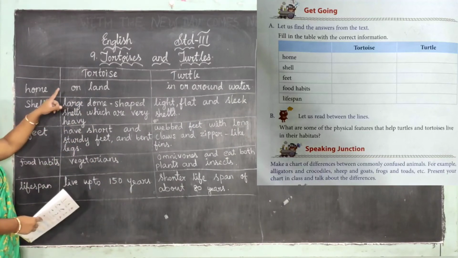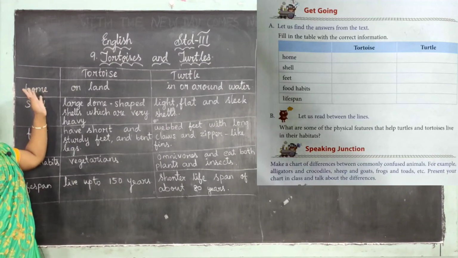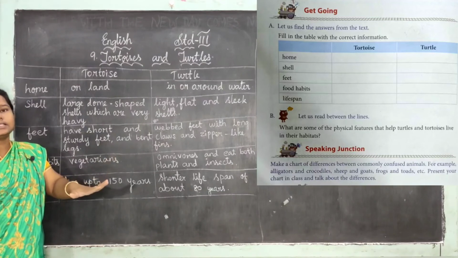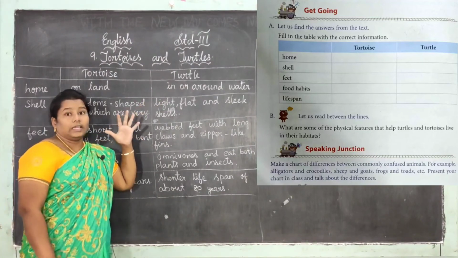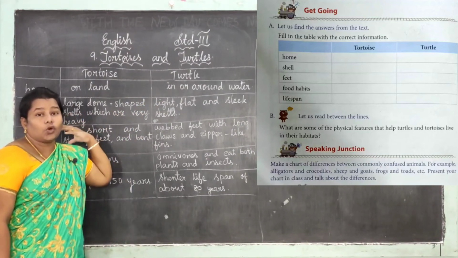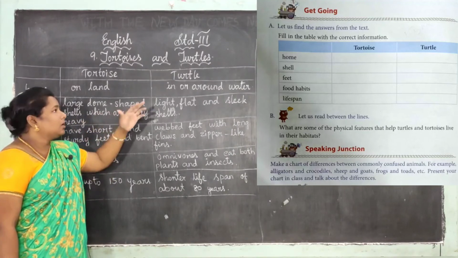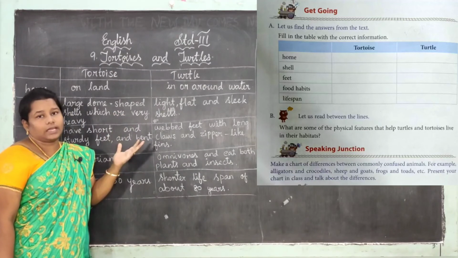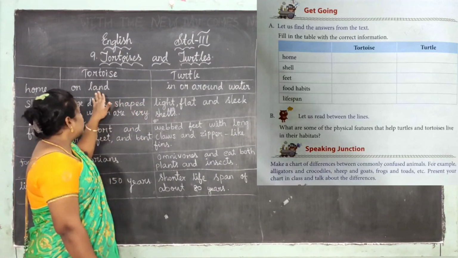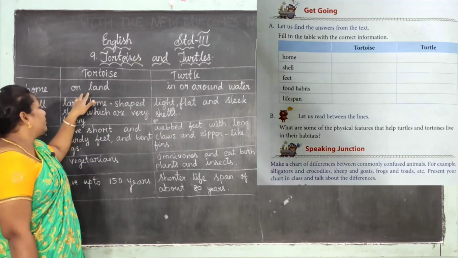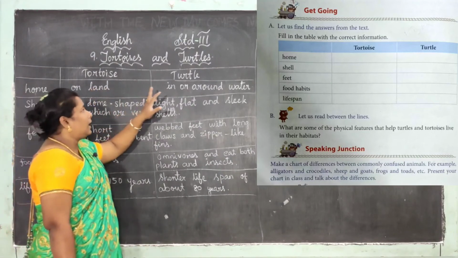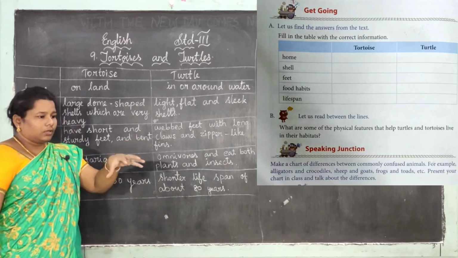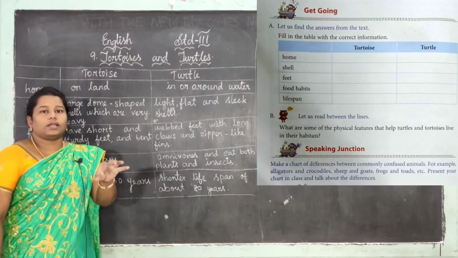Okay, see first, tortoise home. What is the home for tortoise? Yes, on land. Land only it is living, but it can carry the home on its back. And this turtle also is like that, it is also carrying the home behind it, right? The tortoise is living on the land, and the turtle lives in or around water, the place where there is water.